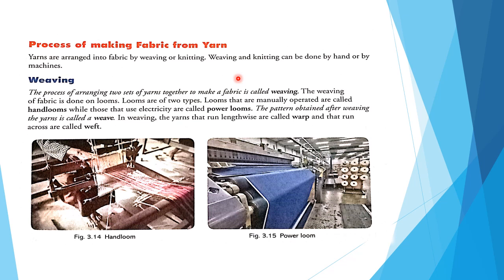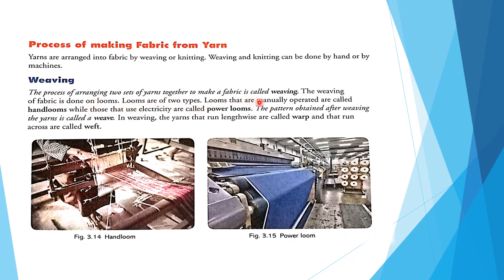These two yarns are set together to make a fabric. That process is called weaving. The weaving of fabric is done on looms. Here, looms are of two types.